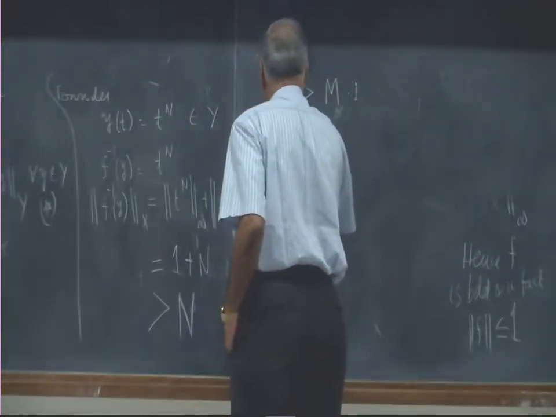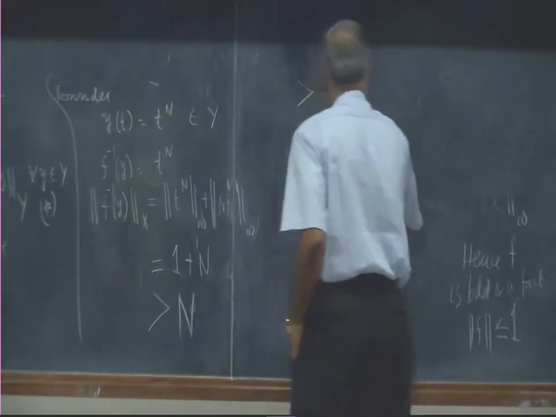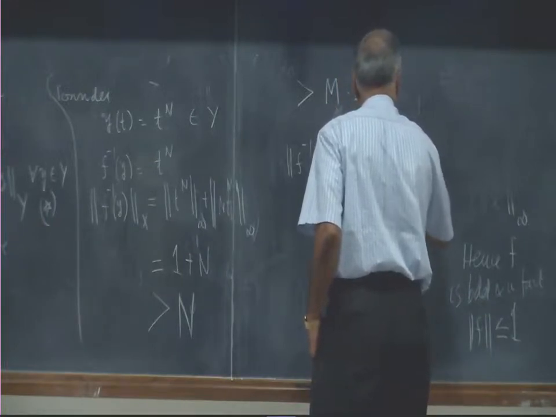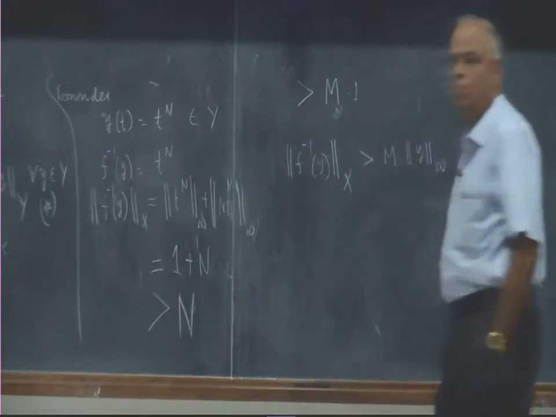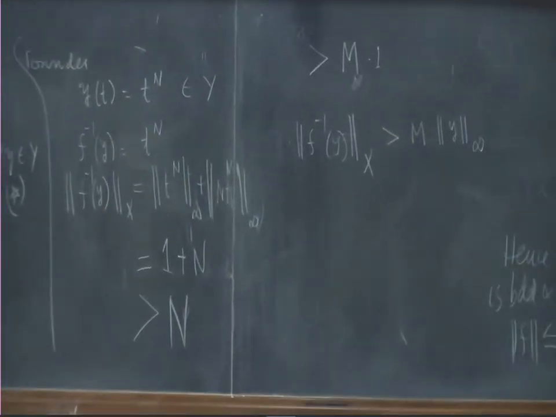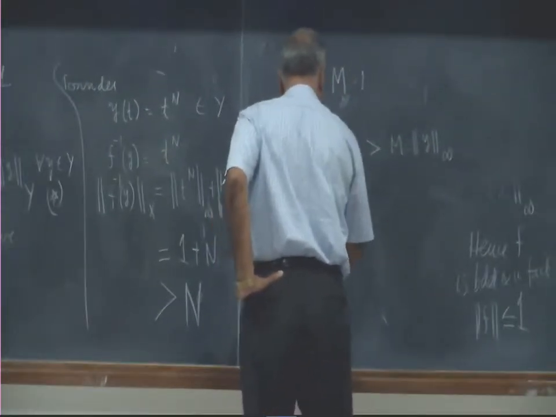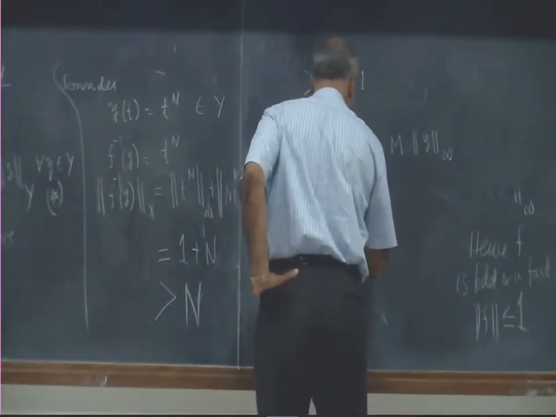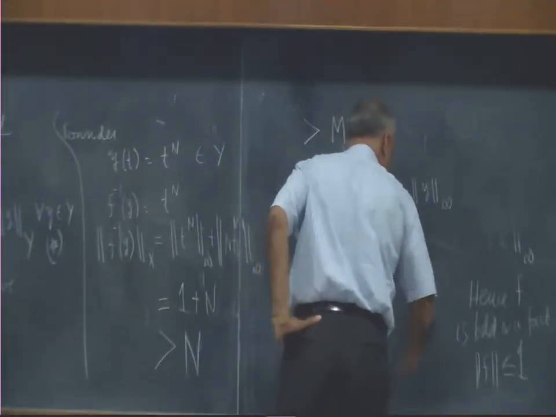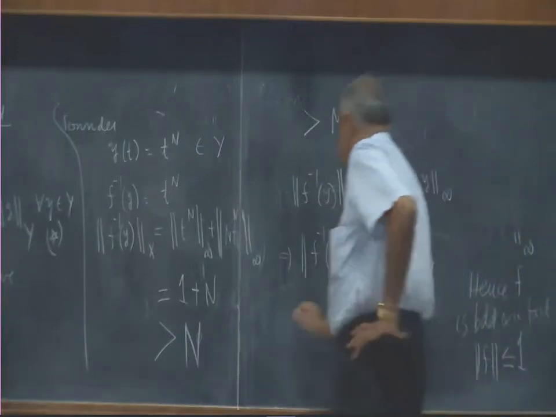Therefore, the x norm of f inverse of y is greater than m times the infinite norm of y. 1 is basically the maximum of the function y we have chosen. And therefore the x norm of f inverse y is strictly greater than m times the y norm, which is contradicting star. Contradicts star.